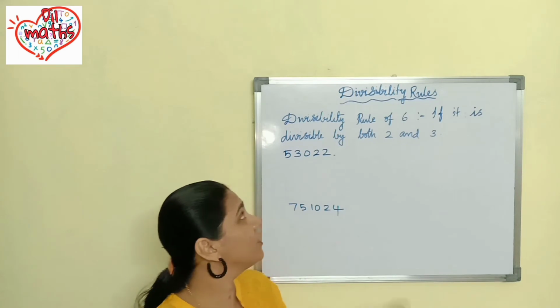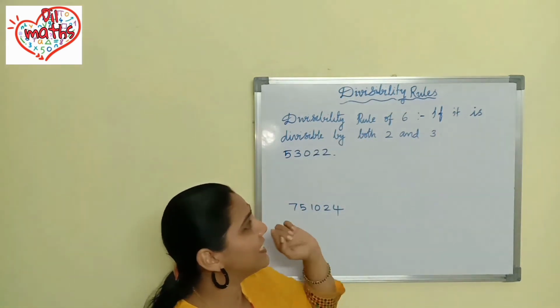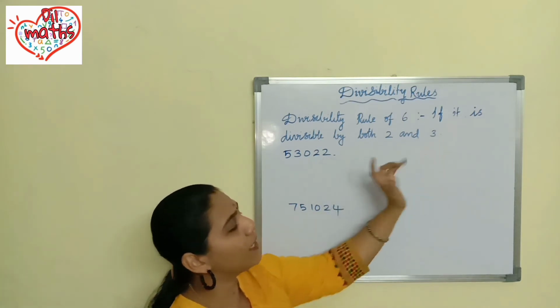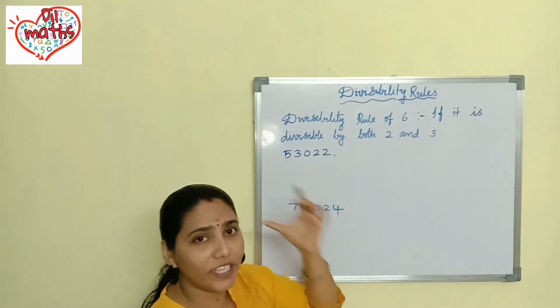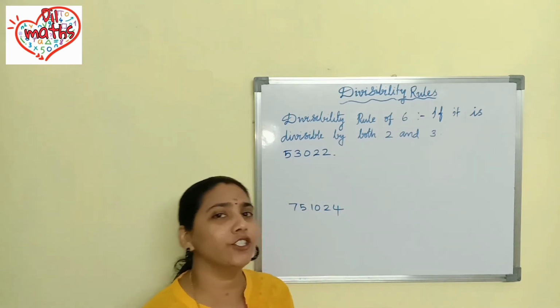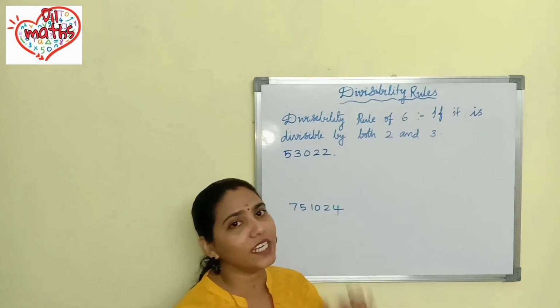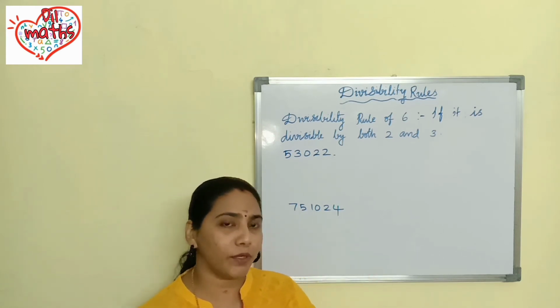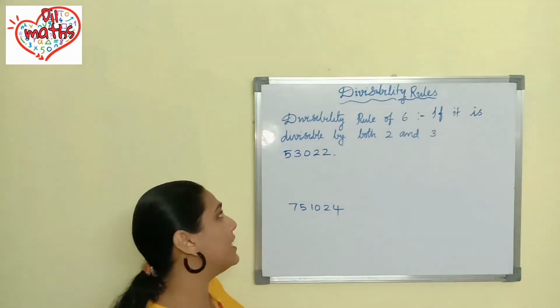Okay, next we will check divisibility rule of 6. So what is divisibility rule of 6? If it is divisible by both 2 and 3. That means if you want to check the divisibility of a given number, you should check whether it is divisible by 2 and whether it is divisible by 3. If that number is divisible by both 2 and 3, you can say that that number is divisible by 6. Okay. So we will go through an example.